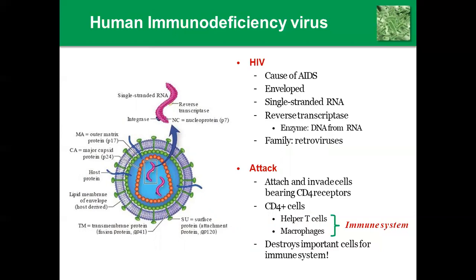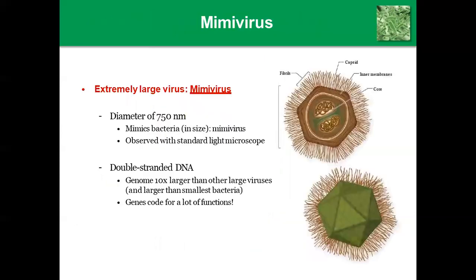This is about HIV. The next is the mimivirus, an extremely large virus. Mimiviruses have a diameter of 750 nm. They mimic bacteria in size, resembling the size of a small bacterium. They can be observed with a standard light microscope. They have a double-stranded DNA genome, ten times larger than other large viruses and larger than the smallest bacteria. The genes code for lots of functions.